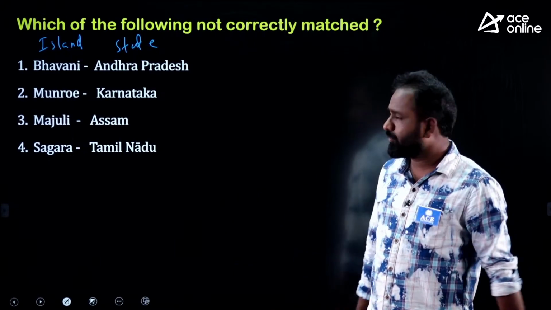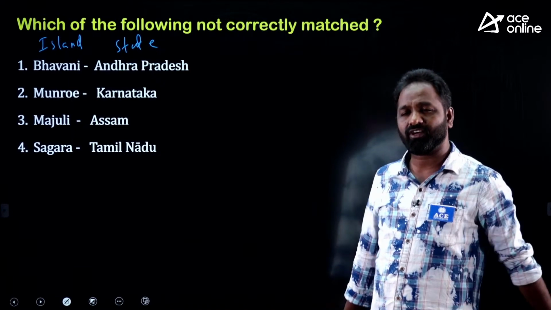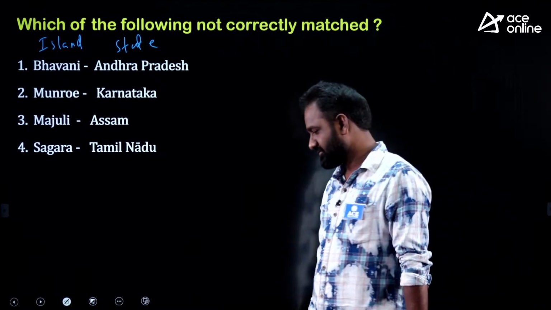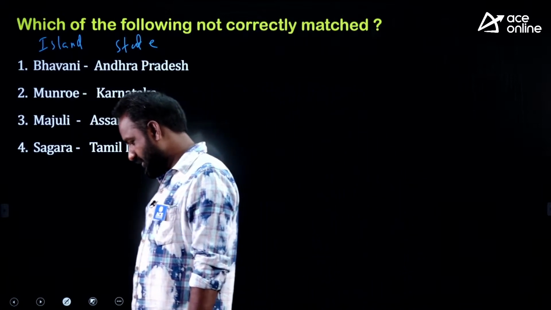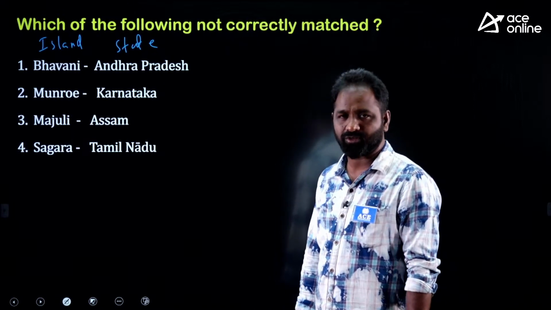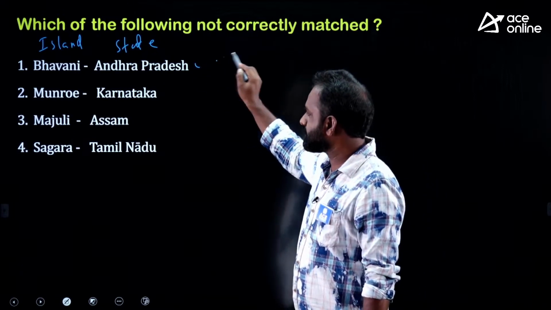So here, do we have one wrong one or two wrong ones? Okay. So Bhavani Island is one of the most important islands in Andhra Pradesh. That is, the statement is right.